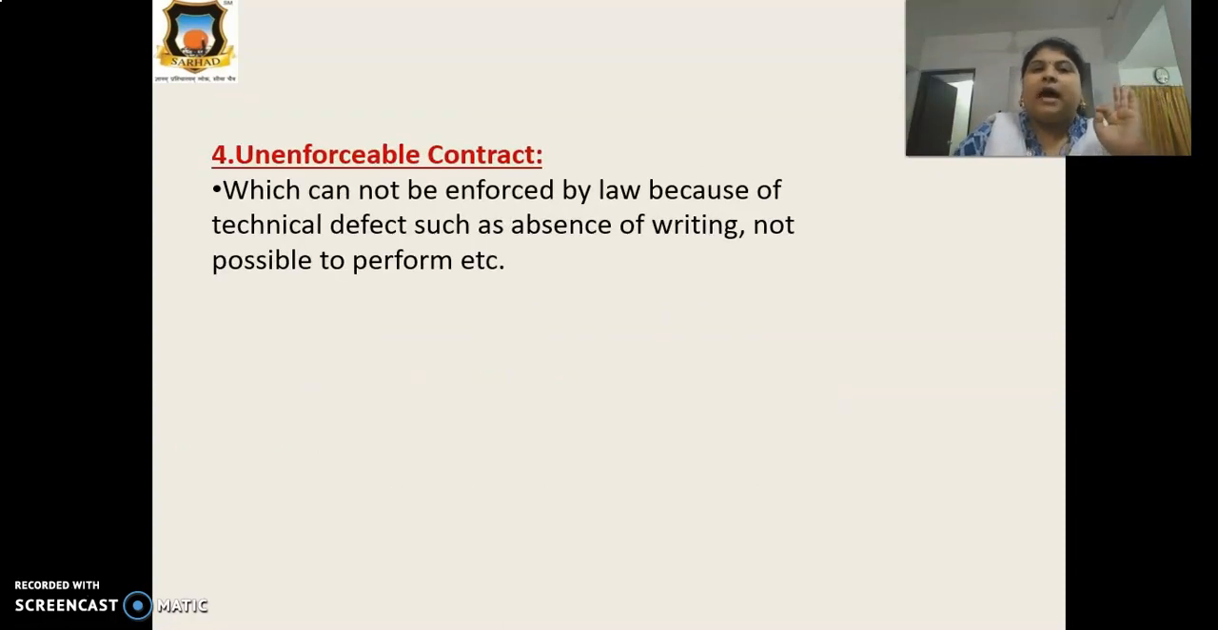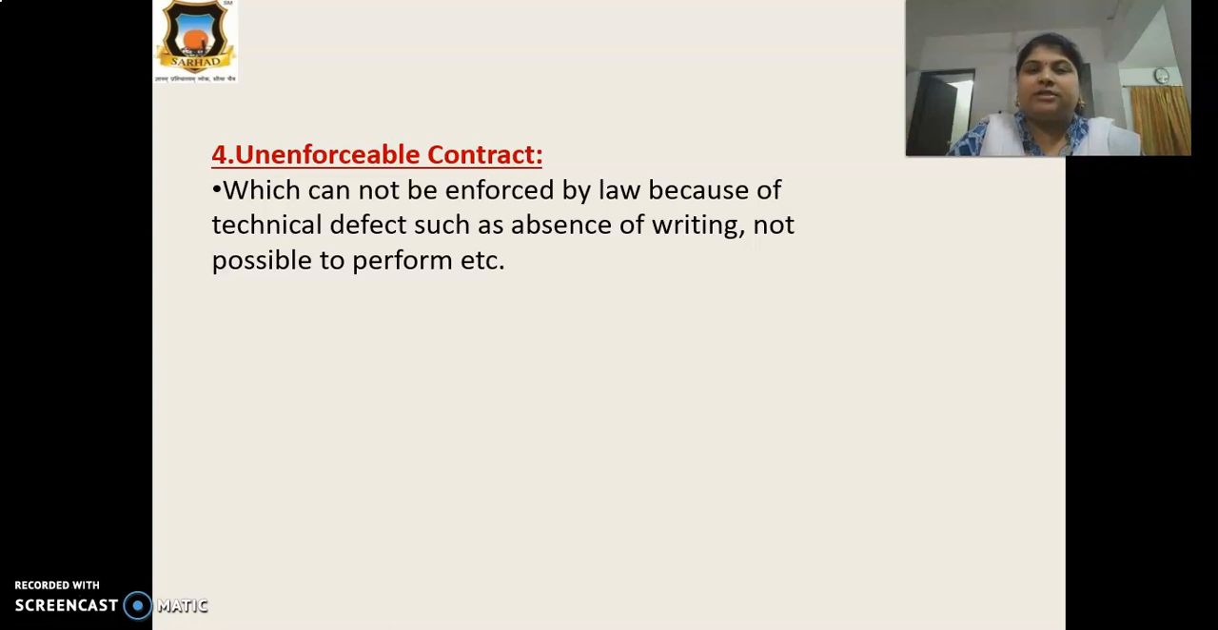Next one is unenforceable contract. What is the meaning of unenforceable contract? Unenforceable means it is not legal as per procedure. It cannot be enforced by law because of technical defects such as absence of writing, not being possible to perform, etc. It means वो writing में नहीं है, not possible to perform.